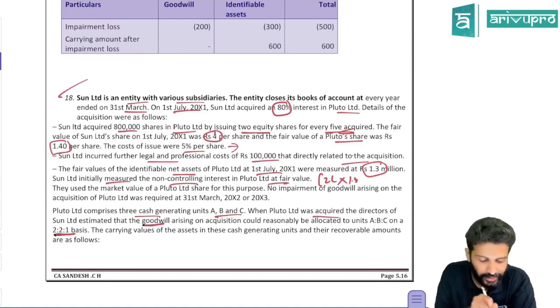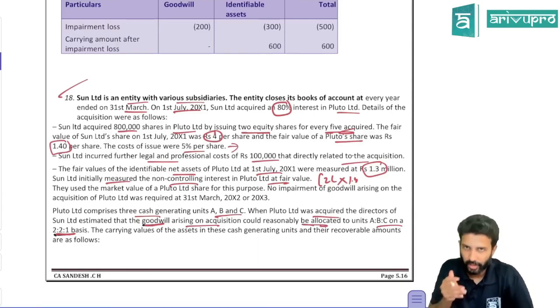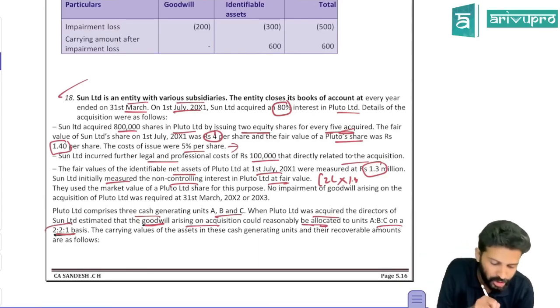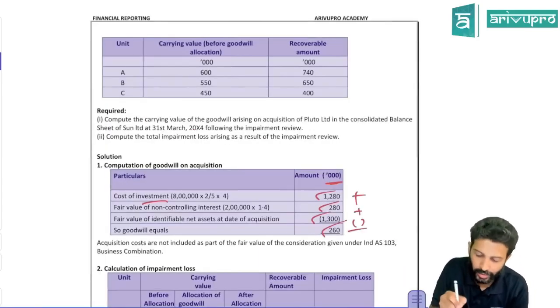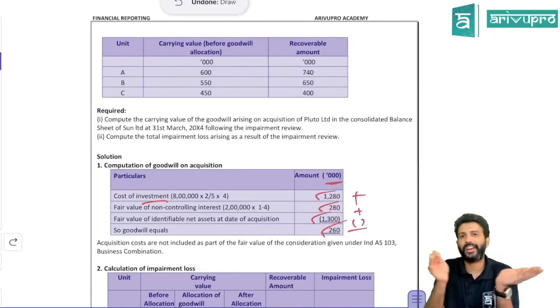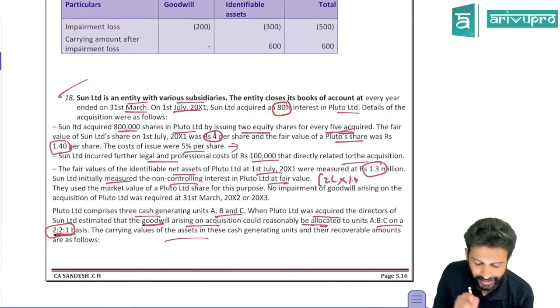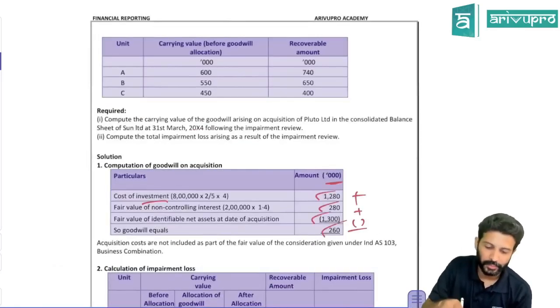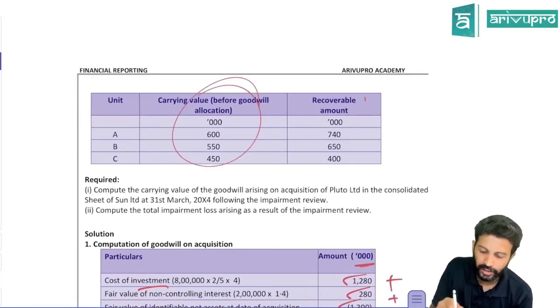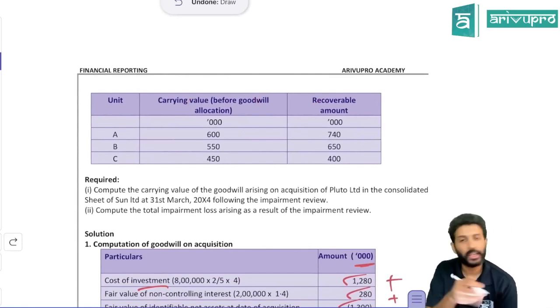When Pluto was acquired, directors estimated that goodwill arising on acquisition could be allocated to units A, B, C. You can allocate to CGU A, B, C in 2:2:1 ratio. So they're saying this goodwill of 2,60,000 has to be allocated to 3 CGUs in the ratio of 2:2:1. The carrying amount of the CGU along with recoverable amount they've given. There's a carrying amount of CGU before goodwill allocation and this is the recoverable amount.